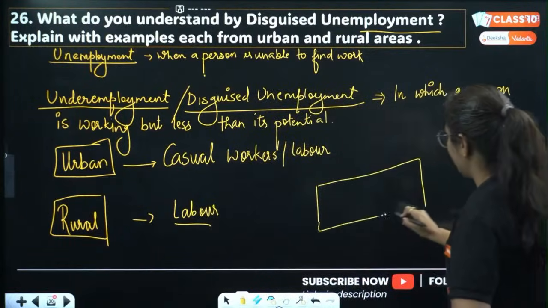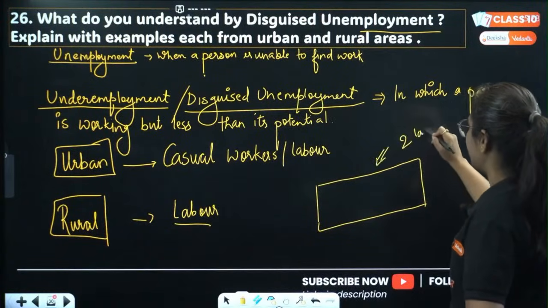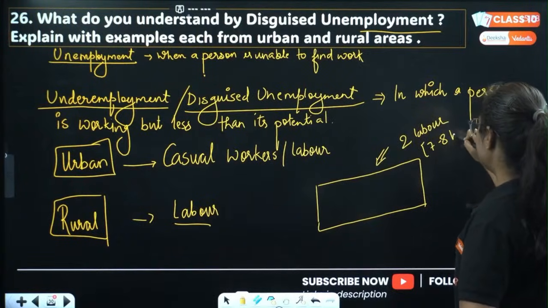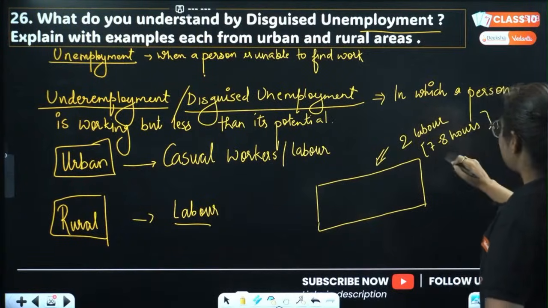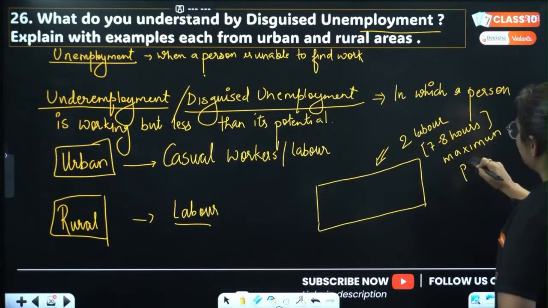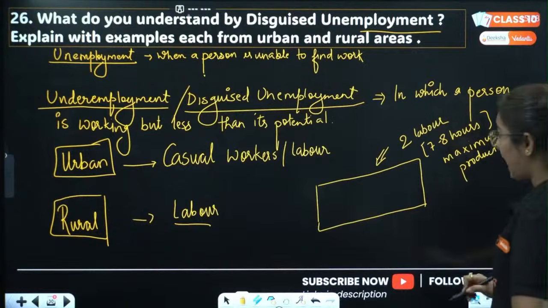This is a piece of land. In this piece of land, if two laborers are working daily for 7 to 8 hours, the maximum productivity can be taken out from this particular area. But now what happens?